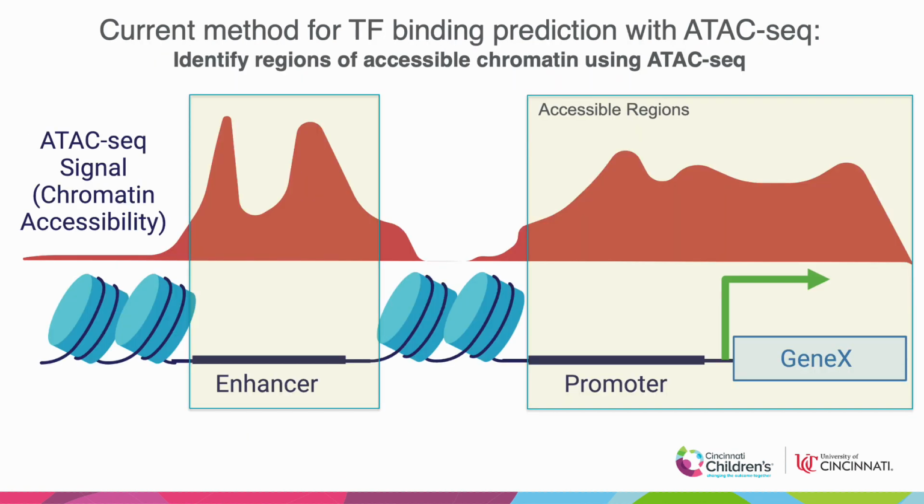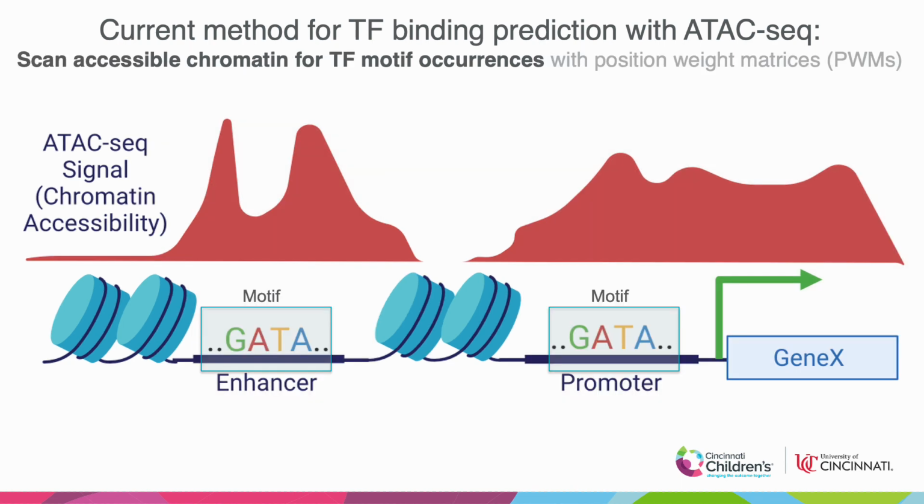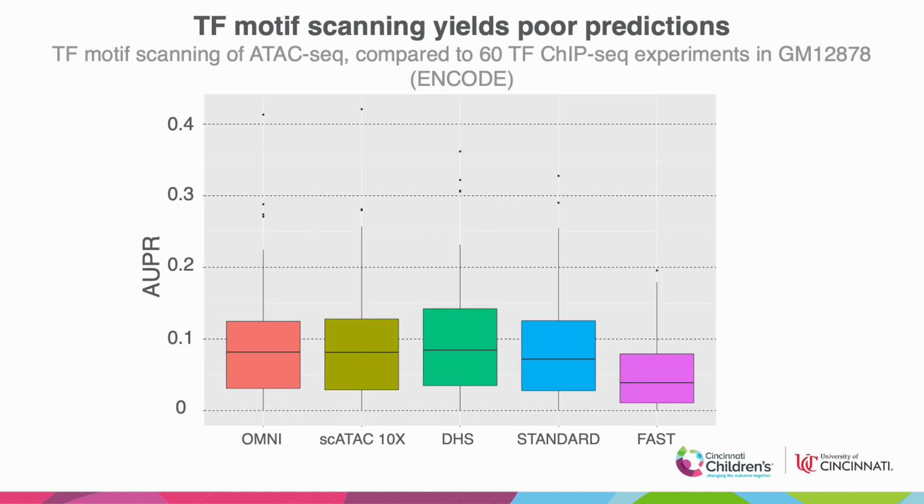The current standard method for predicting transcription factor binding using ATAC-seq is to first find the regions of accessible chromatin not bound by DNA-bound proteins, such as nucleosomes. Then you scan those accessible sequences for known occurrences of the sequences that TFs prefer to bind to, called motifs, in the form of position weight matrices. In this case, the gamma motif is found in these two locations. However, when we compared the standard approach of motif matching for 60 transcription factors in the popular cell line GM12878, we found that actual recovery of experimental transcription factor binding sites was poor. That is a median AUPR below 0.1.